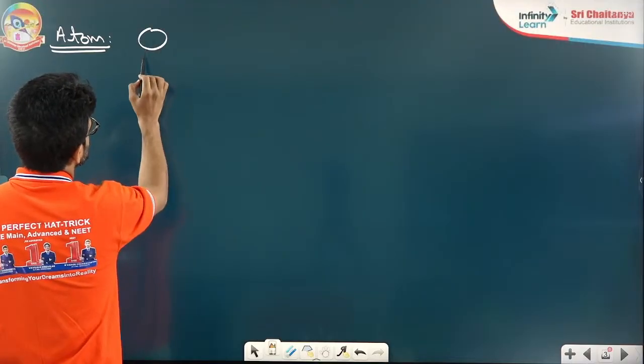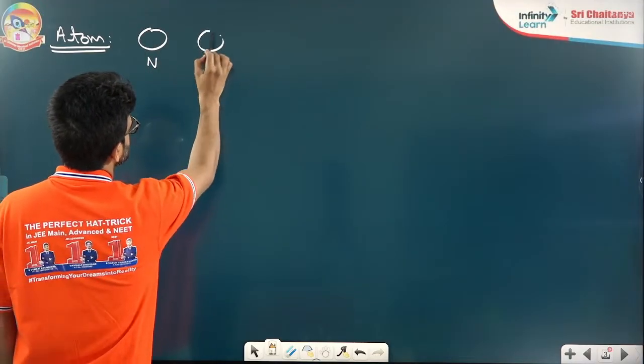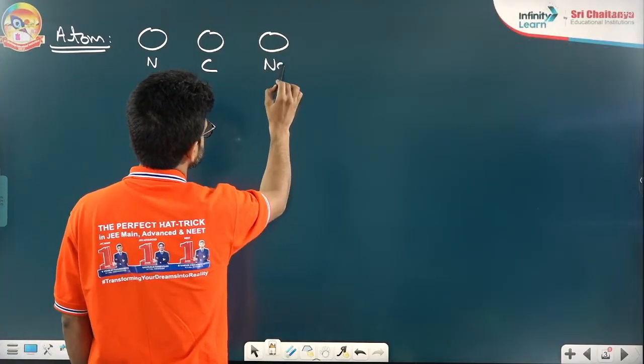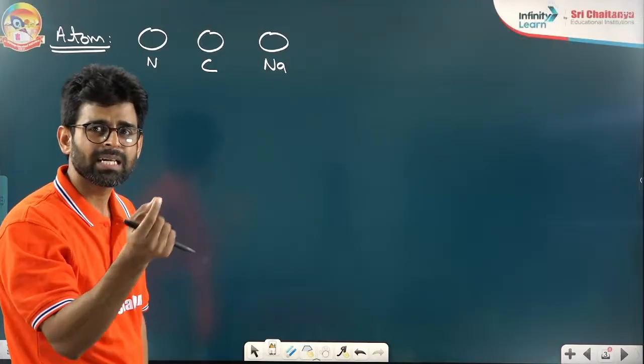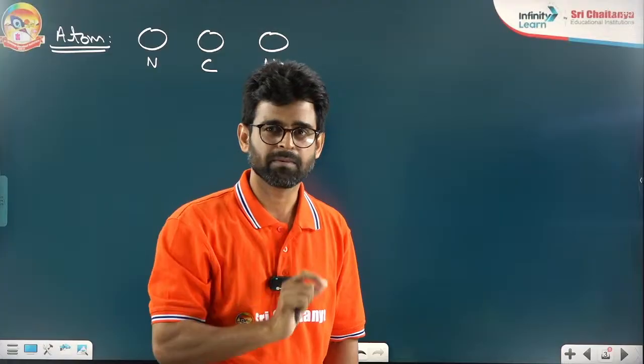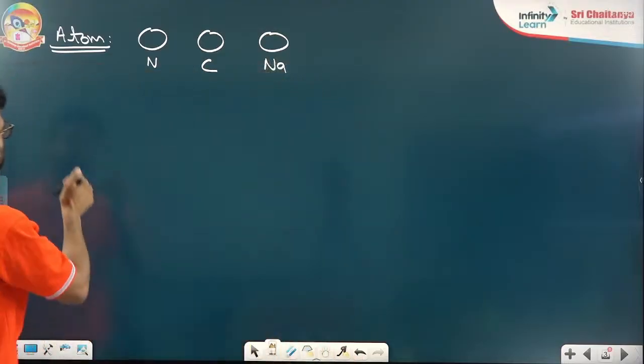Imagine this is a nitrogen atom. This is a carbon atom. This is, you can say, a sodium atom. So a single entity is there, and I'm calling this simply an atom. And if I'm talking about a molecule, basically...